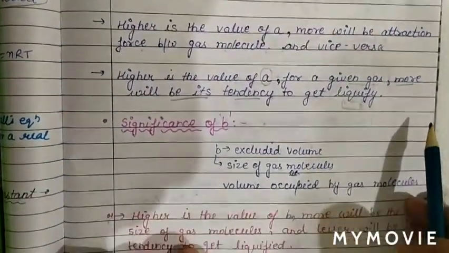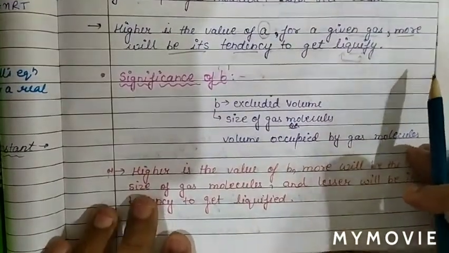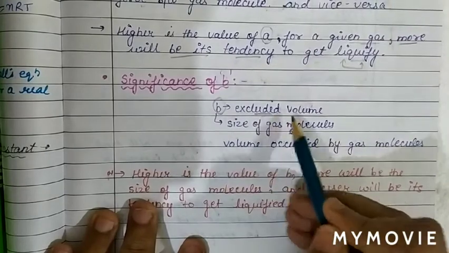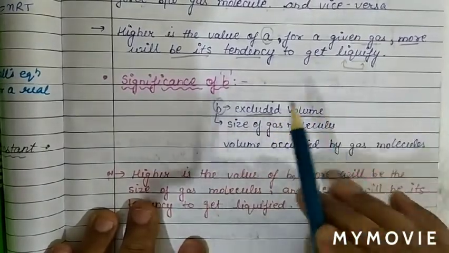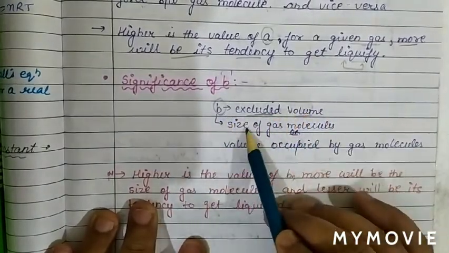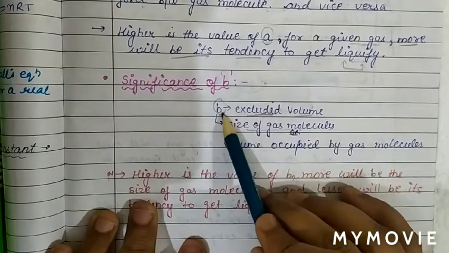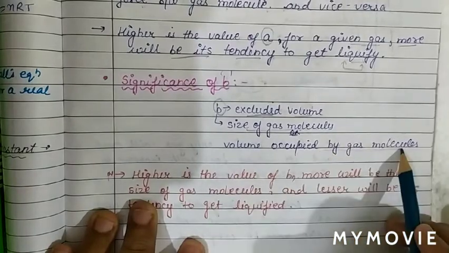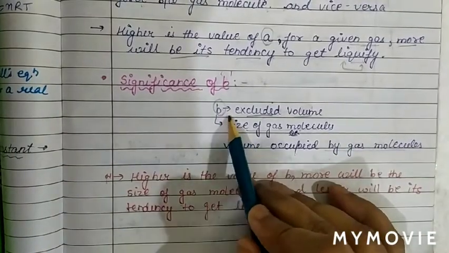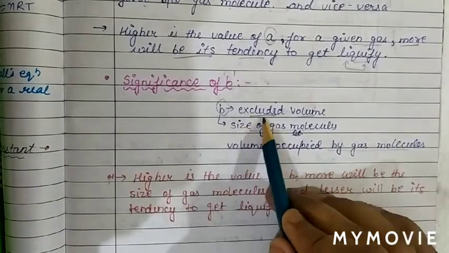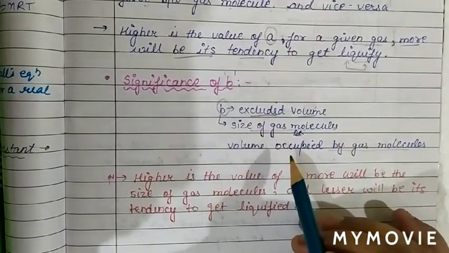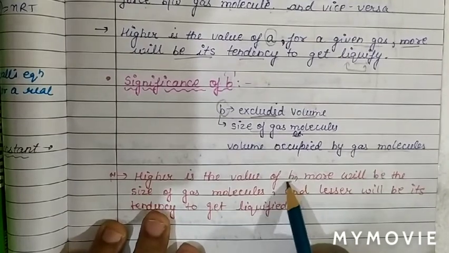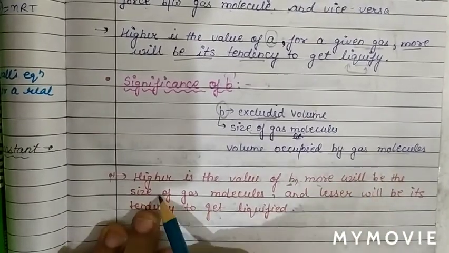Now we will study the significance of B. B is basically the excluded volume, and B is the size of gas molecules. So basically B signifies the volume occupied by gas molecules. So B is a measure of size, or we can say gas molecules volume. If higher is the value of B, then more will be the size of gas molecules.